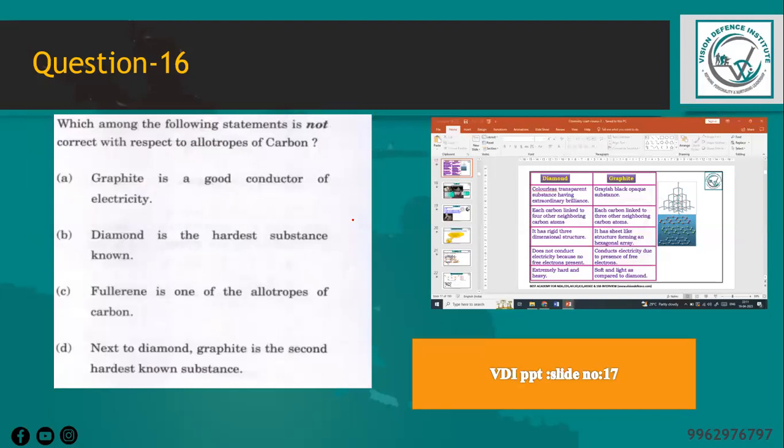Which of the following statements is not correct with respect to allotrope of carbon? This allotrope of carbon area is also important, and this has been asked for the examination, and it is reflected as such in PPT, and also it has been asked in weekend test question papers also.